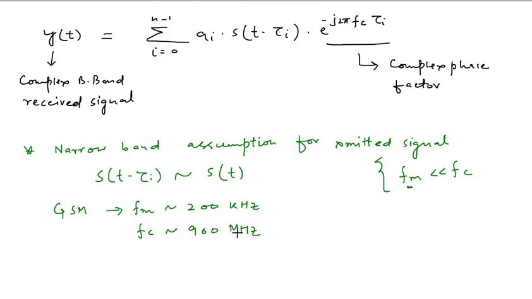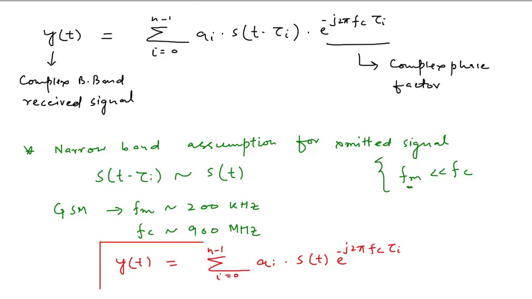So if we assume a narrowband transmitted signal, y of t will be given as summation i equal to 0 to n minus 1 of a of i into s of t into e raised to power minus j2 pi fc into tau i.